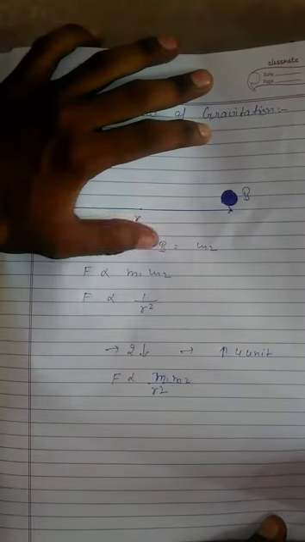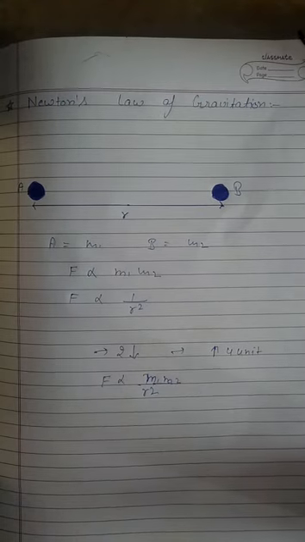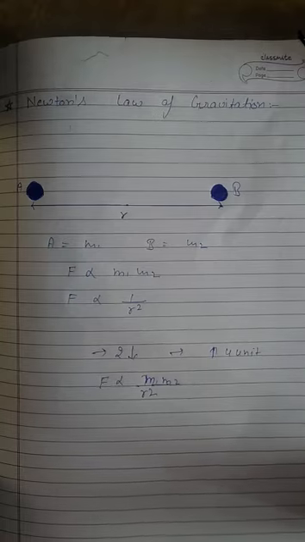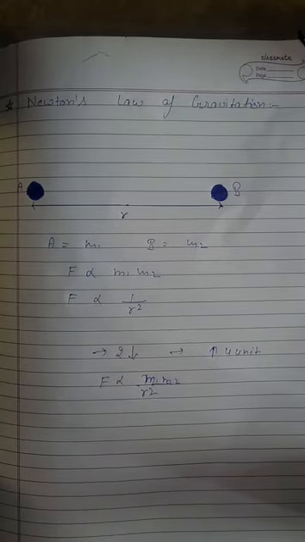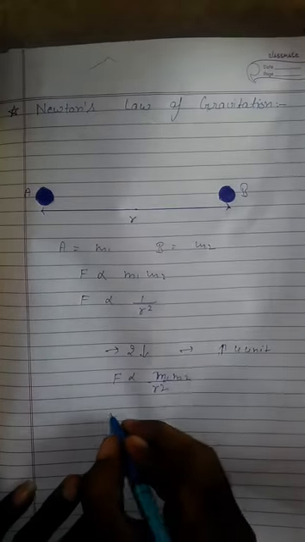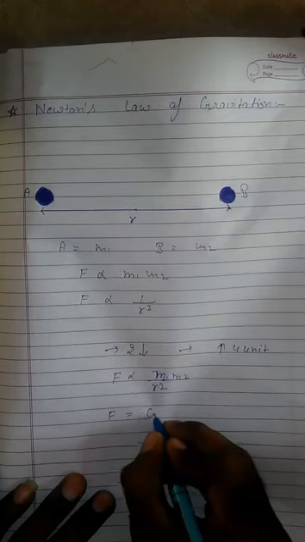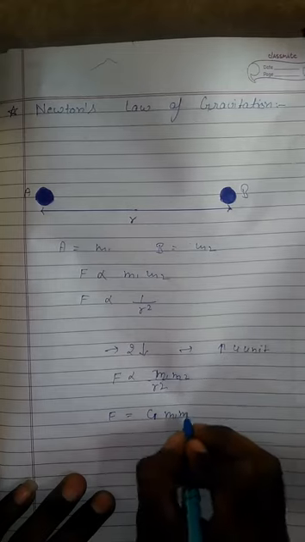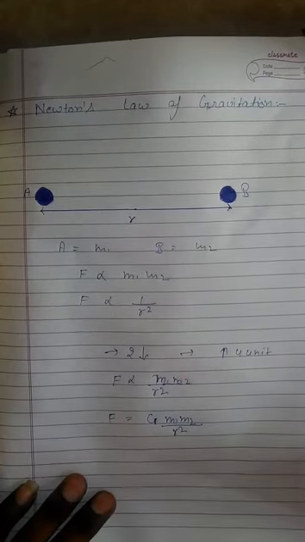So now, according to Newton's law of gravitation, the gravitational force is directly proportional to the masses of two bodies and inversely proportional to the square of the distance between them. Further, we will write the gravitational force is equal to the gravitational constant times the product of their masses, divided by the distance square between them.